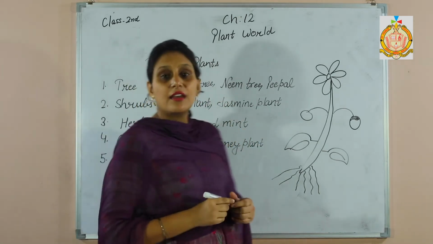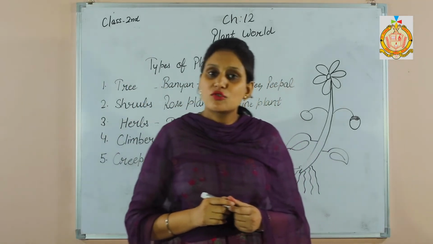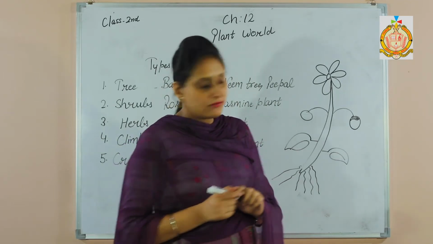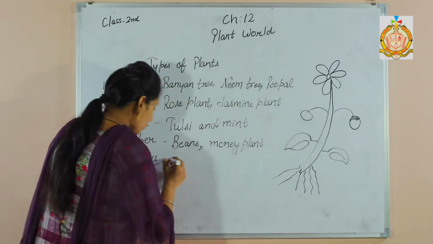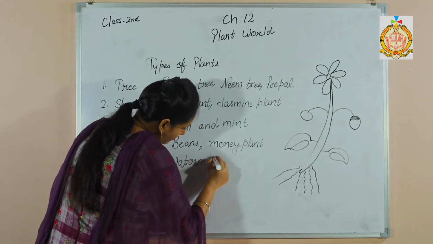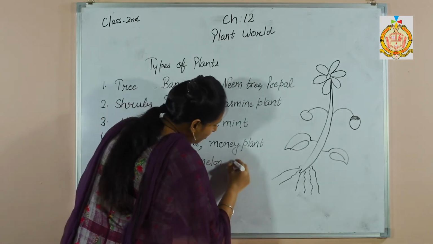Next one is creeper. Some plants grow along the ground, that is called creepers. For example, watermelon and pumpkin.